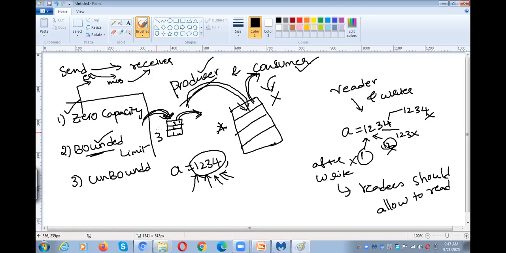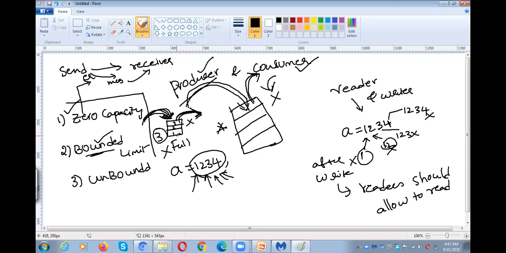Here in this example, we have considered 3. So the sender can send 3 messages to the buffer and the receiver can take the messages from the buffer. Okay. And one more thing here: if the buffer is full, that means the sender has continuously sent 3 messages and the receiver is not yet receiving the messages. So what happens at that particular moment? When the buffer is full, the sender cannot send messages.